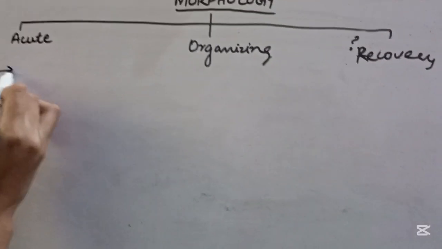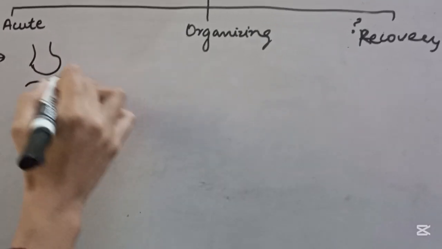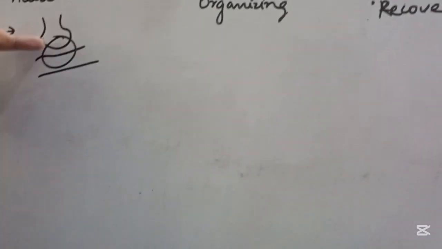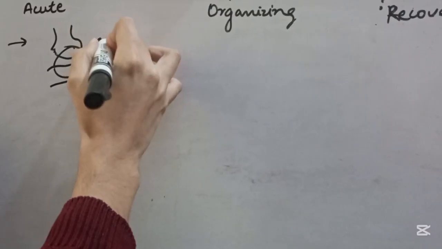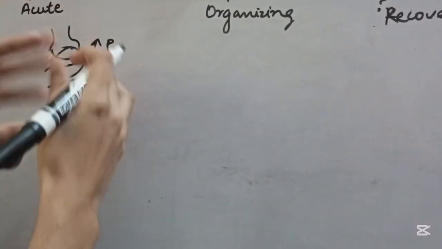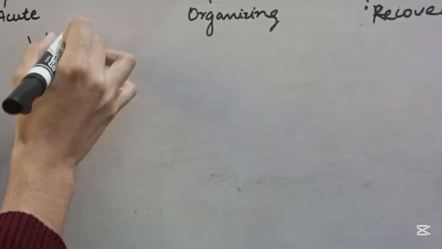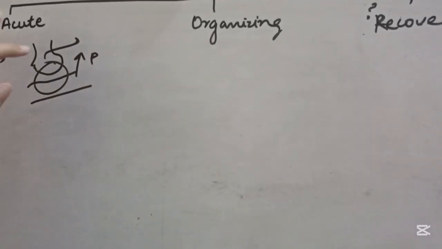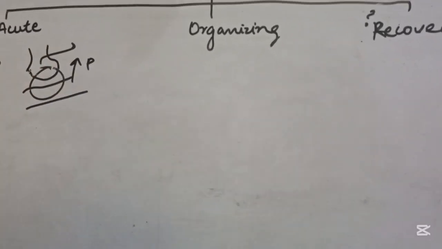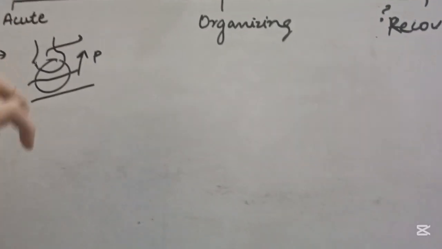As I have told earlier, there will be disruption in this lining, the endothelial and epithelial lining. So when there is disruption here, there will be an increase in permeability. As a result of the increase in permeability, we have already discussed that there will be an increase in exudate here. There will be protein-rich exudate present here, and there will be hyaline membrane formation, and the collapse of this alveoli can occur.